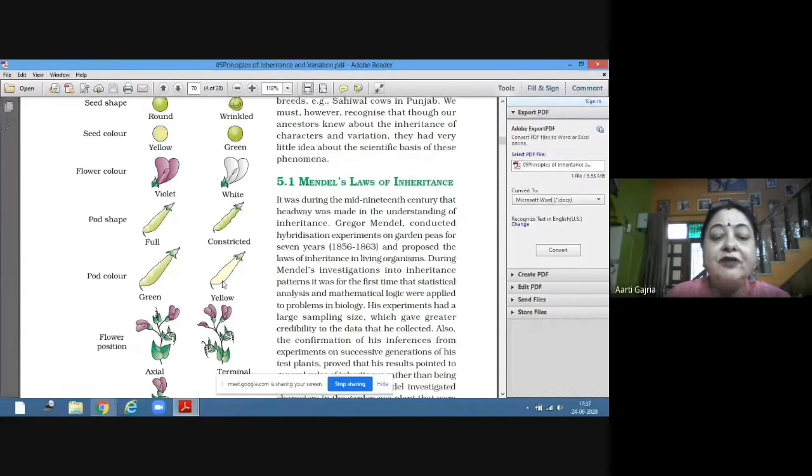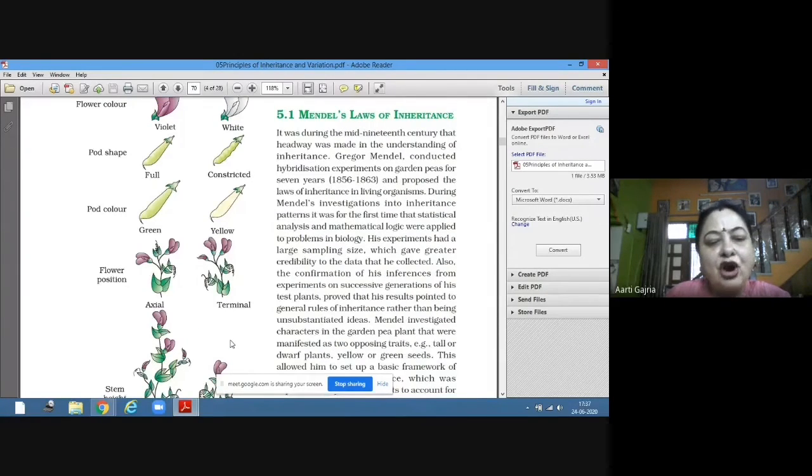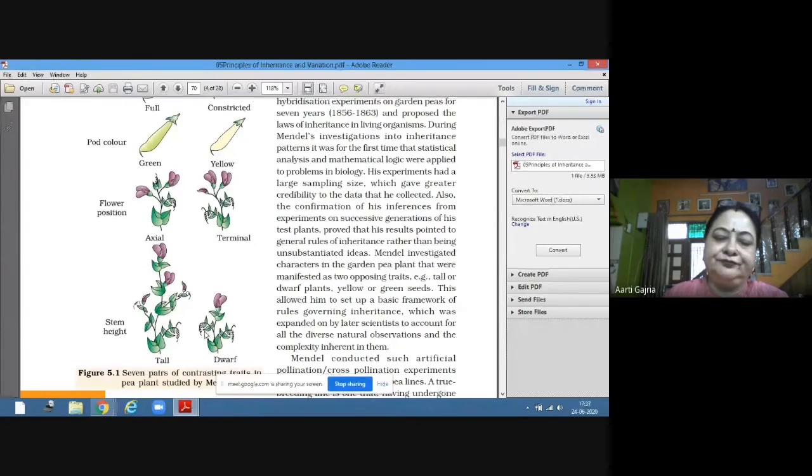Then flower position. These are axial. The flower is at the axis, axial flowers. And this is terminal. So terminal flowers, axial and terminal. Then tall and dwarf.